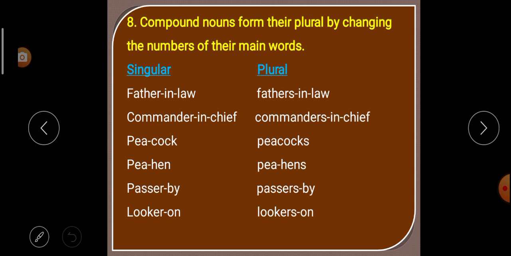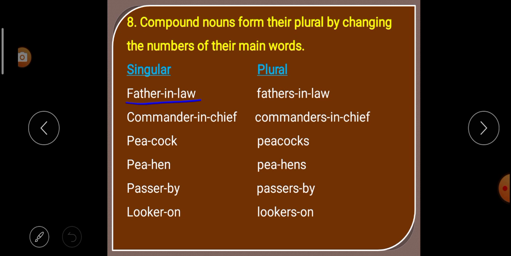Rule number 8. Compound nouns form their plural by changing the number of their main words. Compound nouns. Earlier I have taught you in noun gender. What is a compound noun? The noun which is formed by adding more than one word. Look here. Father-in-law. Here there are three words. So such kinds of nouns are called what? Compound nouns. So in a compound noun, we change the number of the main word.